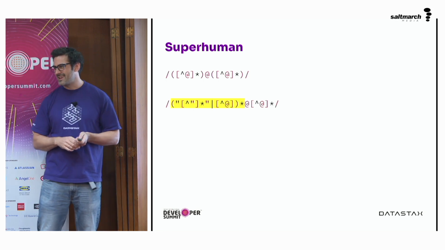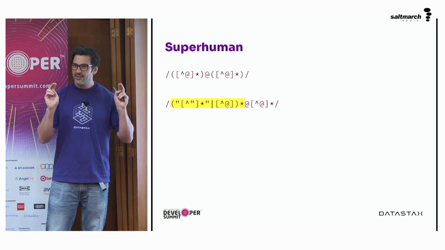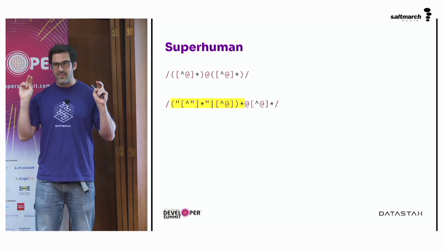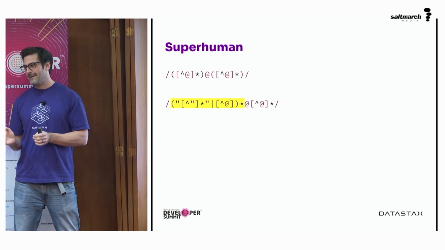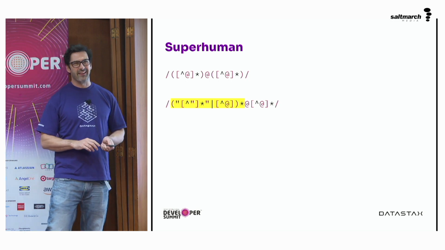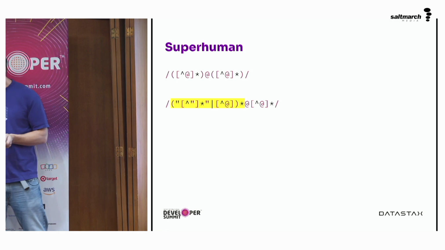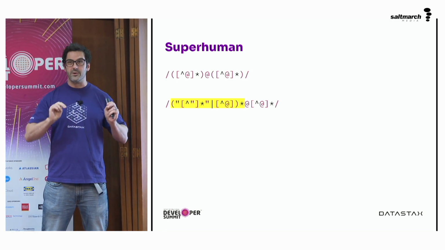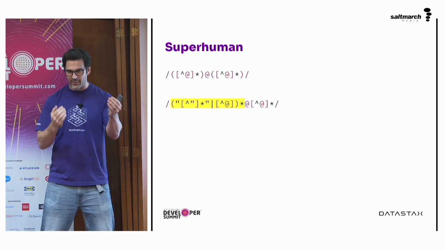Oh, we'll sling in this bit of regular expression at the start, which says we'll either have a quotation mark, a bunch of stuff that's not a quotation mark, and then a quotation mark, or we'll have things that are not an @ symbol. And we'll do that 0 or more times. It was a bad idea. You see, what that allows is there is an overlap between not an at symbol and a quotation mark. And so it allows the regular expression to be like, okay, this could be that or that.